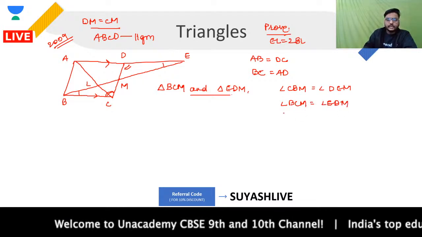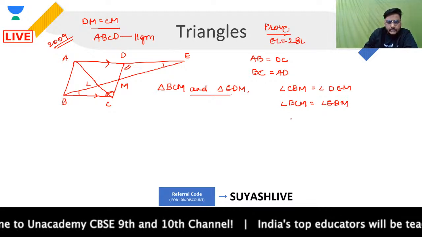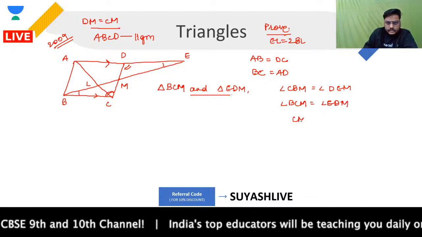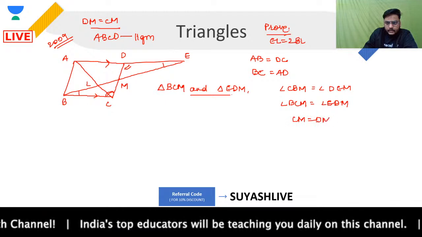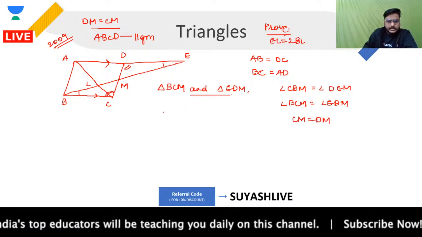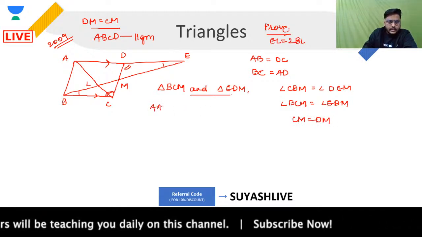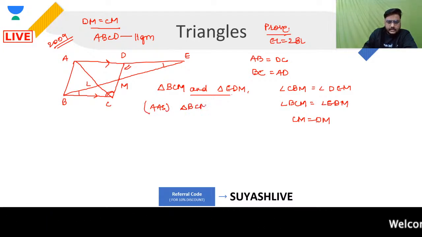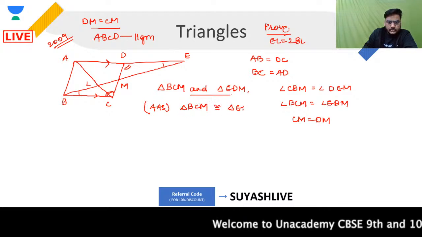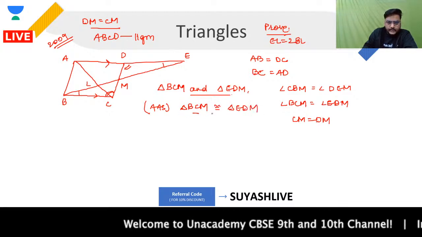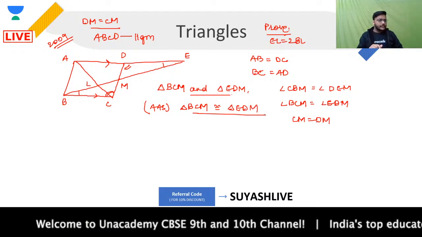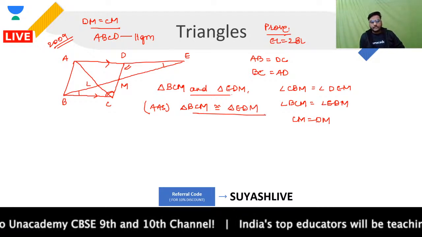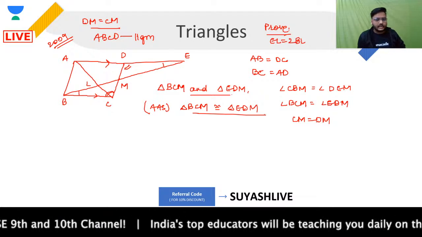And last but not the least, the third condition that I'll be having will be what? The third condition is that CM is equal to DM. Then, from which criteria? From the AAS criteria, I can say that triangle BCM is congruent to triangle EDM. This is the first thing that I have proved. All of you out there, are you clear with this or not? Please respond quickly.